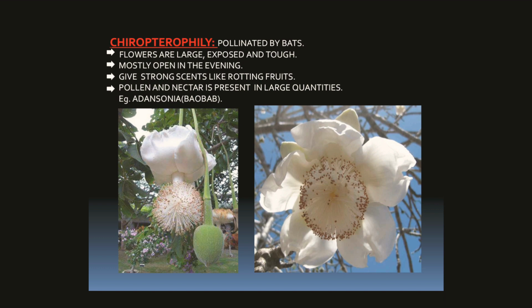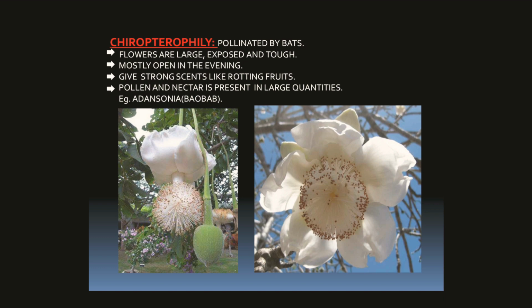So there is light and dark color contrast. These flowers produce a strong odor of sour milk or musty smell, which is liked by the bats.